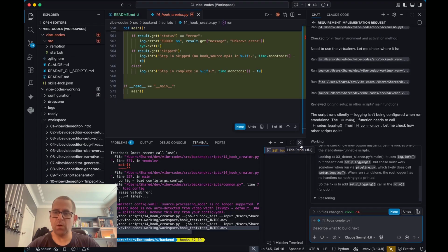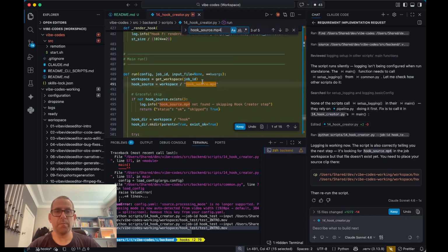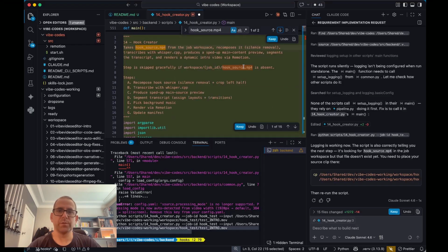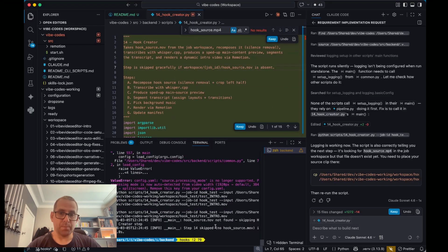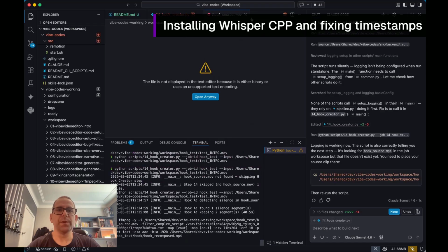Okay, it's going to add logging, which is good. So it wasn't logging. It set that up, but it's also looking for this, which is wrong. It's going to be hook source MOV. So I'm just going to change that in the code. A couple of other references. Try it again. Hook source MOV not found. And my file isn't named correctly. There we go. Now it's running.